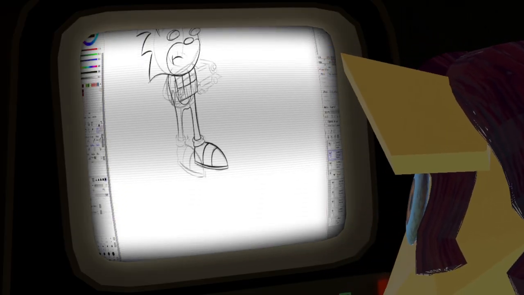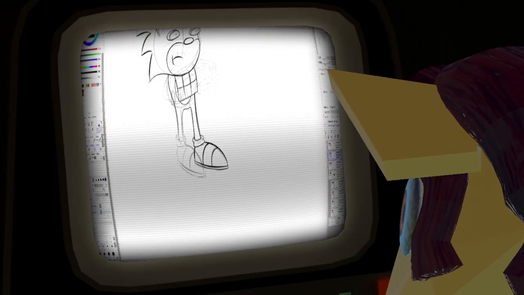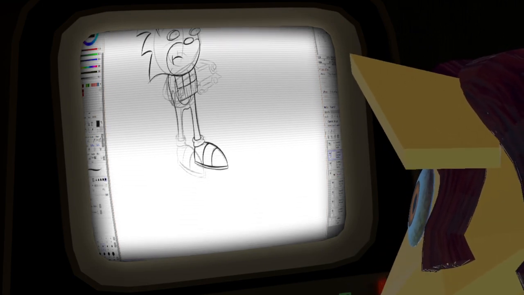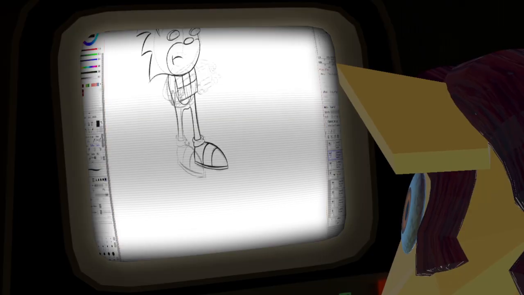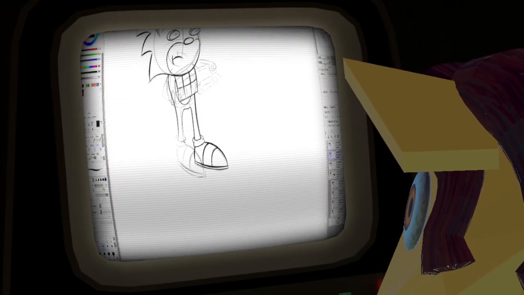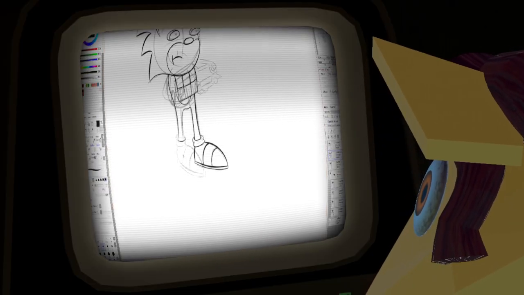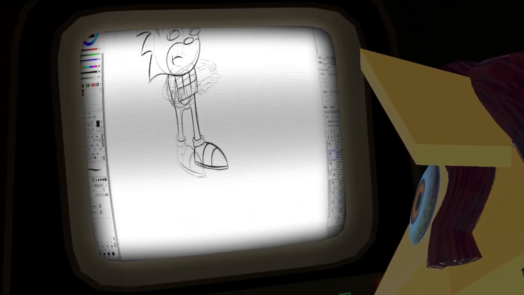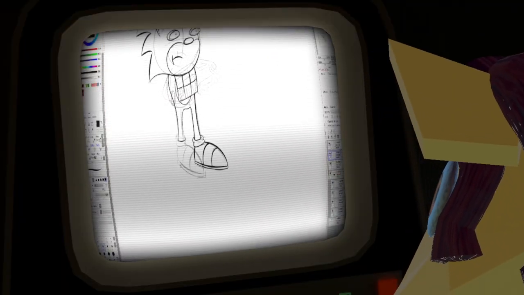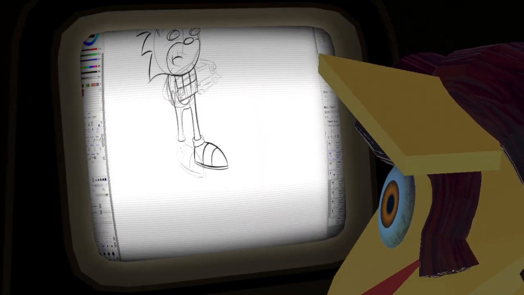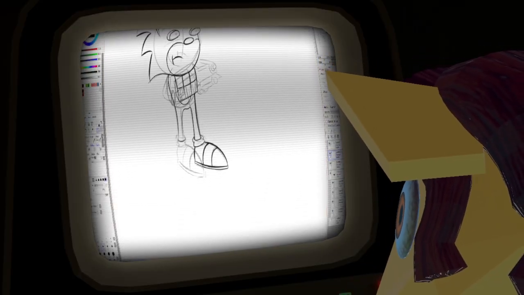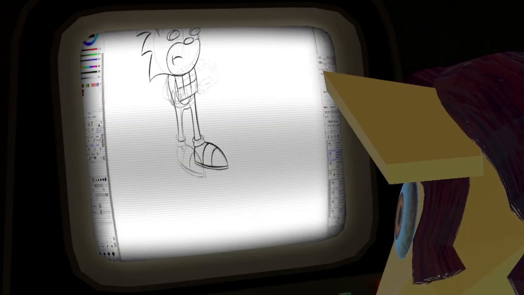Control E, new layer. Alright, I'm gonna erase around. There we go, that's kind of smooth, I guess.